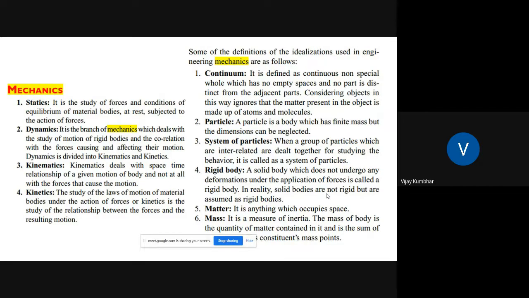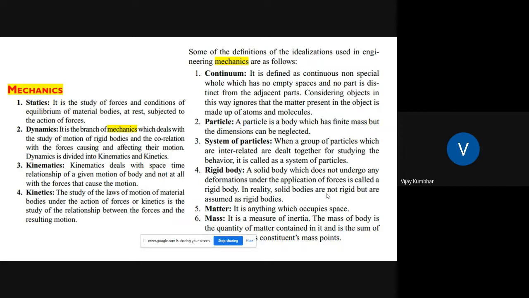their effect on motion. Again, dynamics can be classified into kinematics as well as kinetics. In kinematics, there is the space-time relationship of the given motion of the body, not at all with the forces acting on the motion. In case of kinetics, it is the study of the laws of motion of material bodies under the action of forces, that is, the relation between the forces and the resulting motion. So keep in mind the difference between kinematics and kinetics. These are certain important definitions related to engineering mechanics.